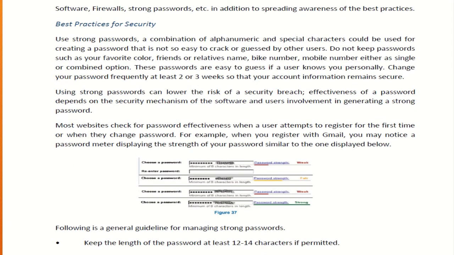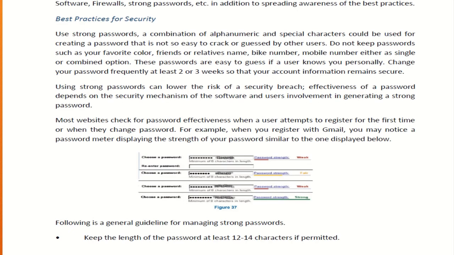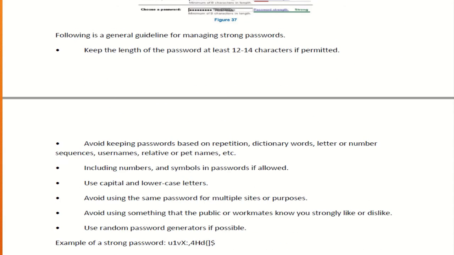Best practices for security: use strong passwords, a combination of alphanumeric and special characters. It lowers the risk of a security breach and improves the effectiveness of a password. Following are general guidelines for managing strong passwords: keep the length of the password at least 12 to 14 characters, use alphanumeric characters, and avoid dictionary words.